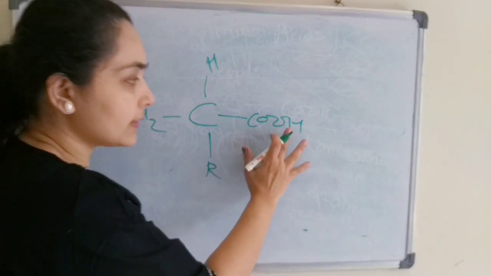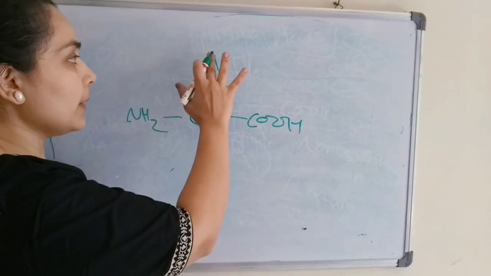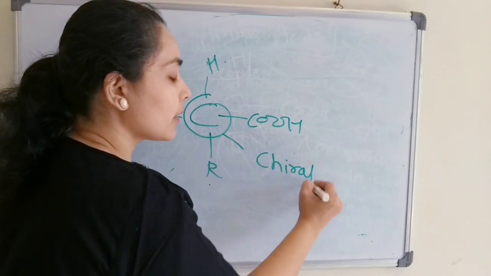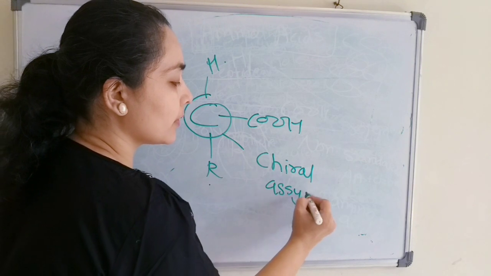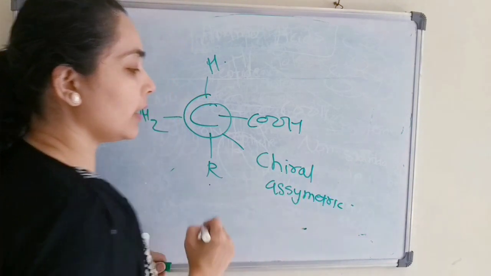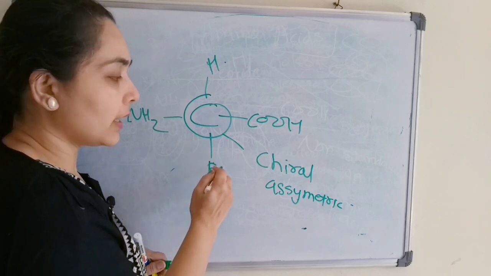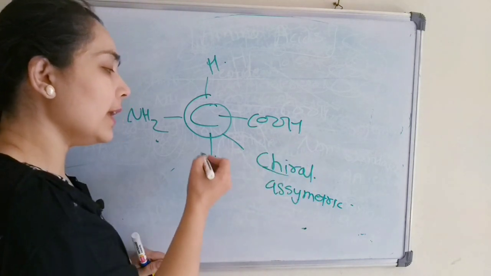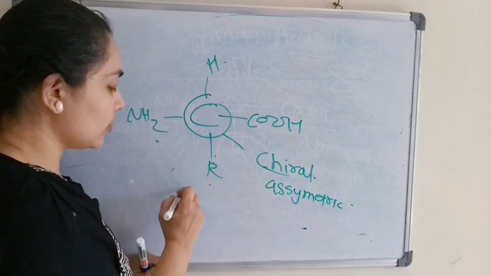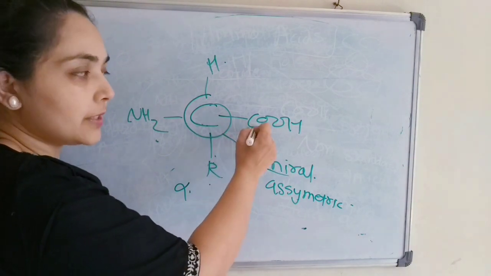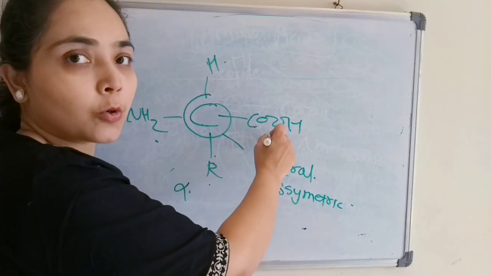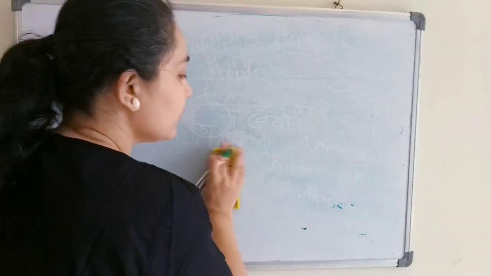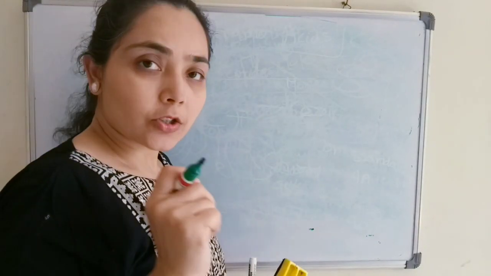We had discussed that it has a carboxylic group, amino group, hydrogen, and R. This carbon is known as a chiral carbon or asymmetric carbon because it is attached to four different groups. And this is known as an alpha amino acid because of the first carbon attached to the carboxylic or functional group. Then it will make the polypeptide chain. Now we have discussed the general structure of amino acids.